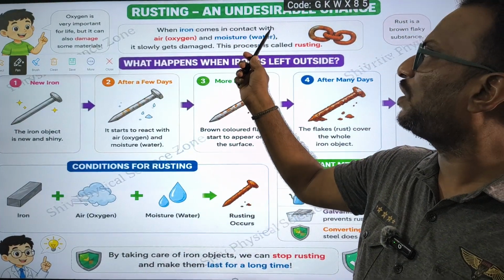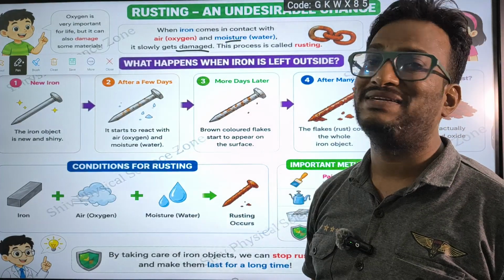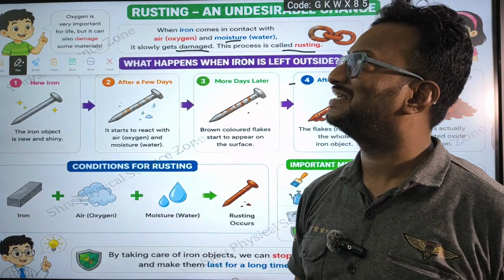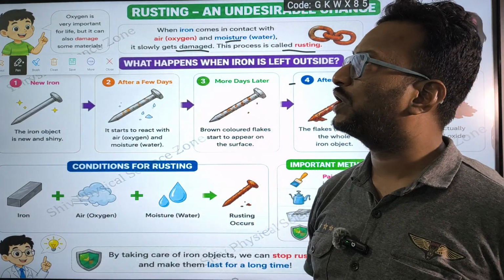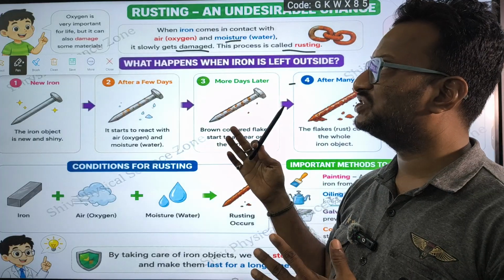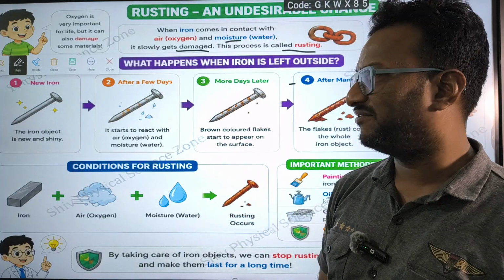When iron comes in contact with oxygen and moisture, slowly it gets damaged. This process we call rusting. This is the simple definition. You can write the definition in your own words, whatever definition you feel is easy to learn.